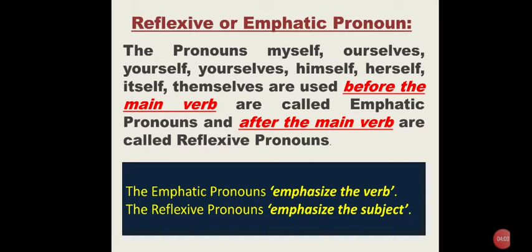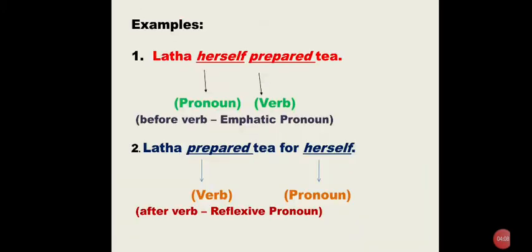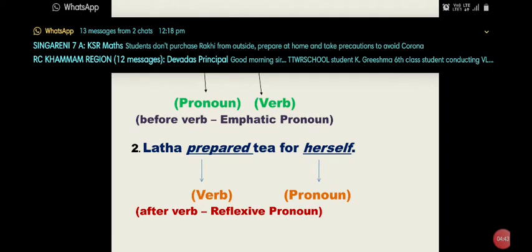So let us check the examples here. Lata herself prepared tea. Here herself is a pronoun, prepared is a verb. The pronoun that comes before the verb is called an emphatic pronoun. This pronoun emphasizes the verb.